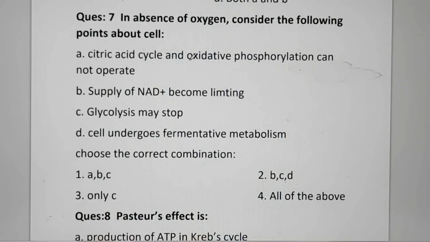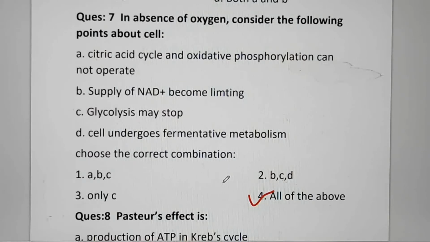Next question. In absence of oxygen, consider the following points about cell. A. Citric acid cycle and oxidative phosphorylation cannot operate. B. Supply of NAD positive becomes limiting. C. Glycolysis may stop. D. Cell undergoes fermentative metabolism. And we have to choose the correct combination. So all these events can happen when there is no oxygen in the cell. So right answer will be fourth, all of the above.